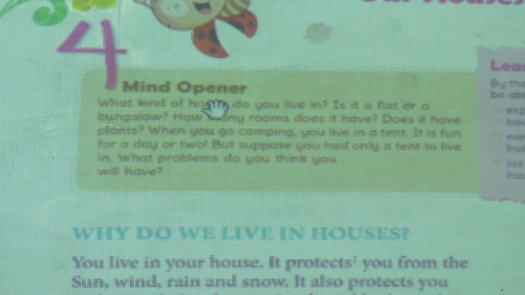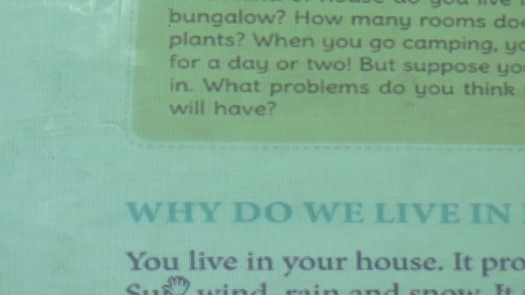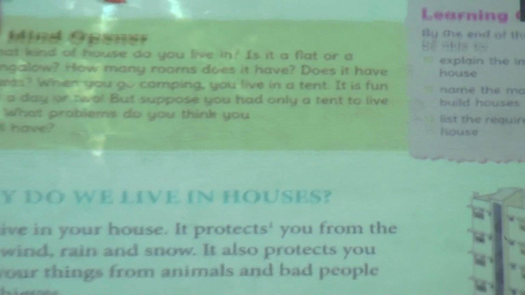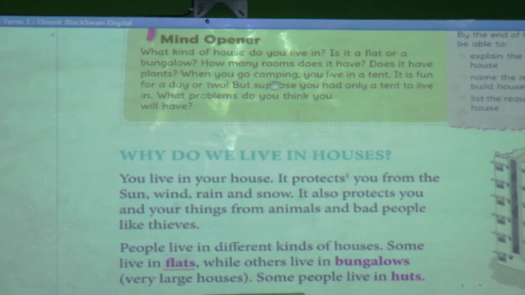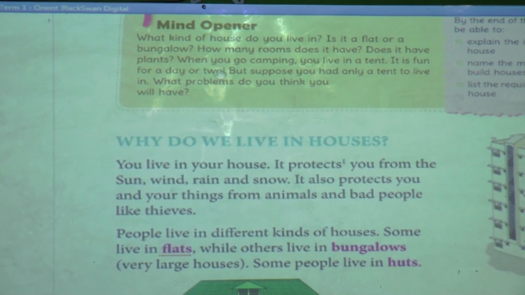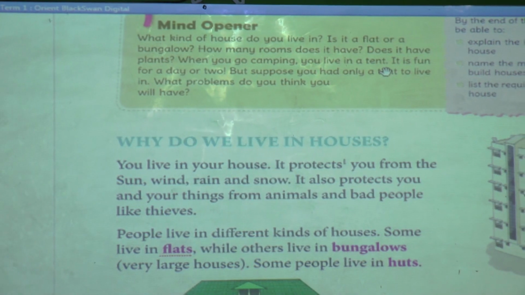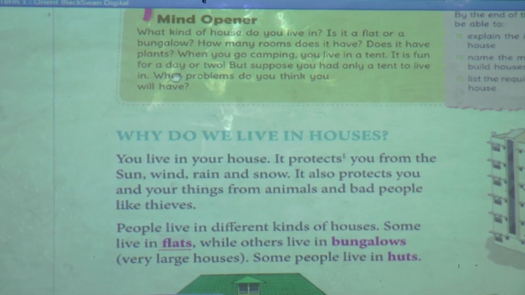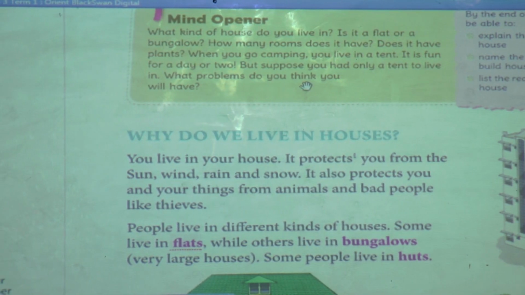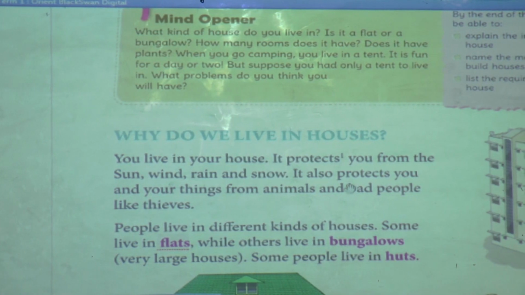Mind opener. What kind of house do you live in? Is it a flat or a bungalow? How many rooms does it have? Does it have plants? When you go camping, you live in a tent. It is fun for a day or two. But suppose you have only a tent to live in. What problems do you think you will have?